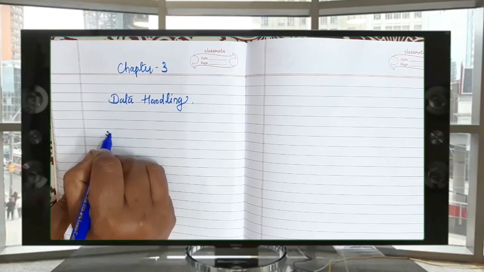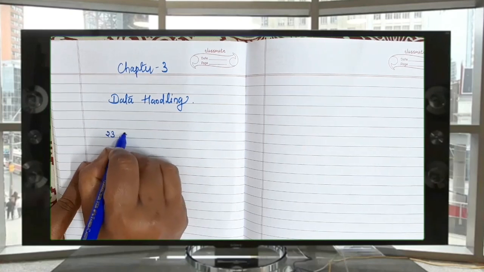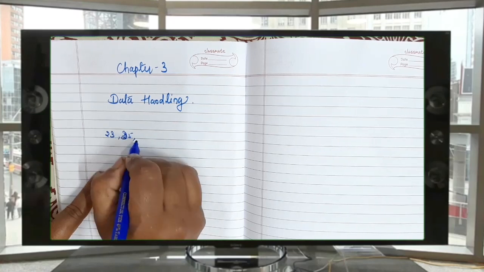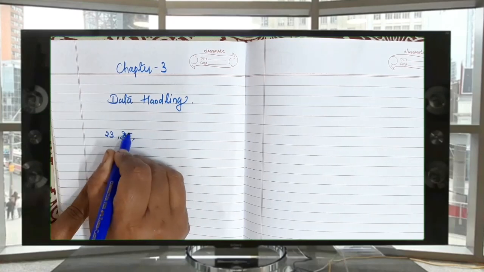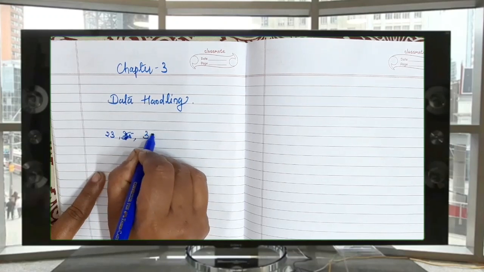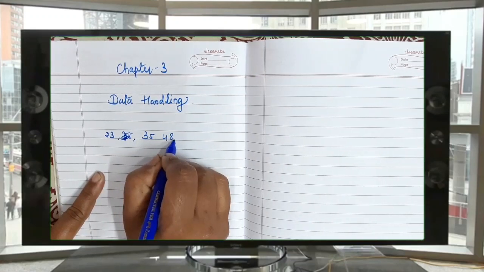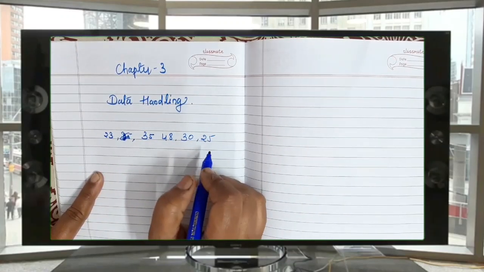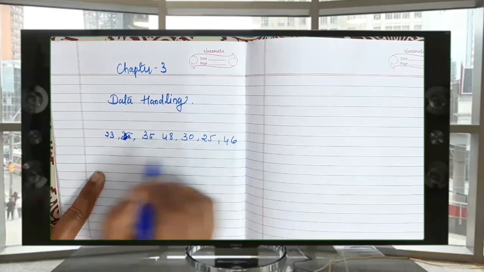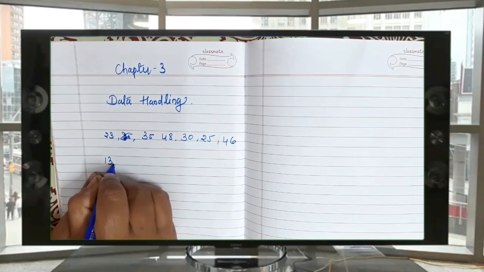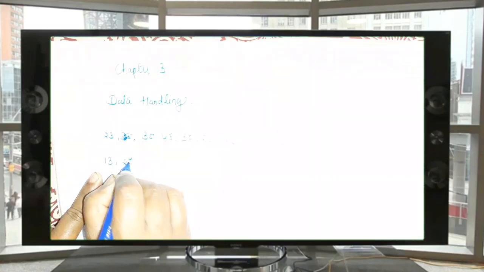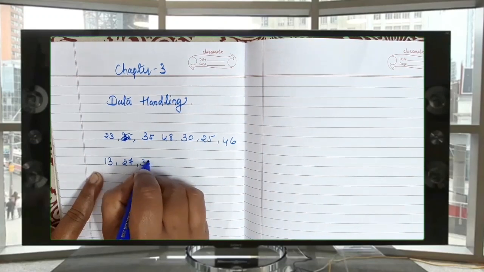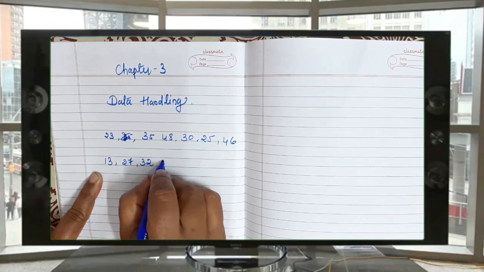Just she copied the marks 23, 35, 23, 35, 48, 30, 25, 46, 13, 27, 32, 38.